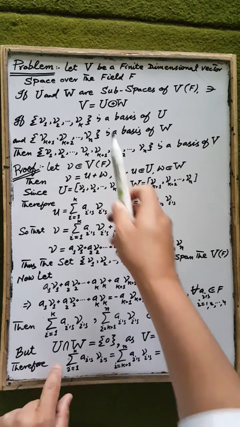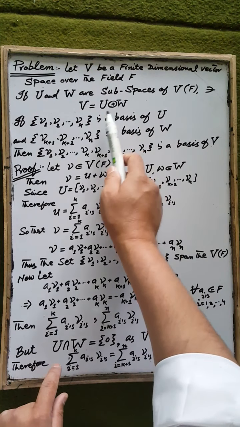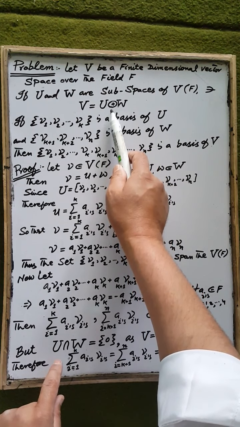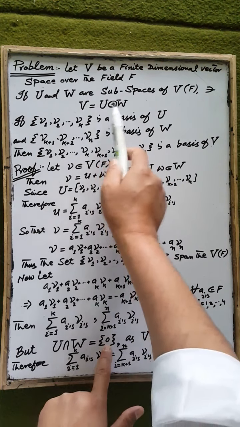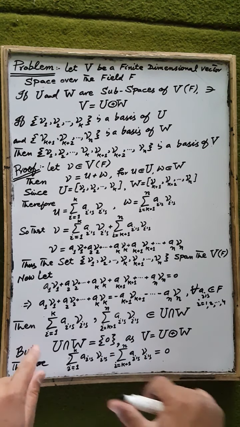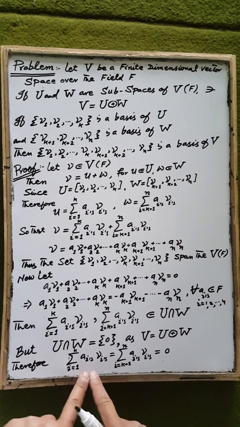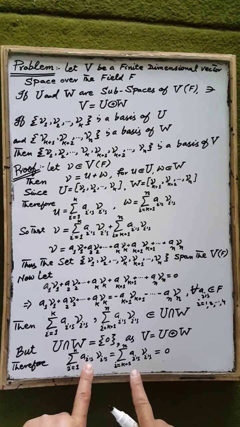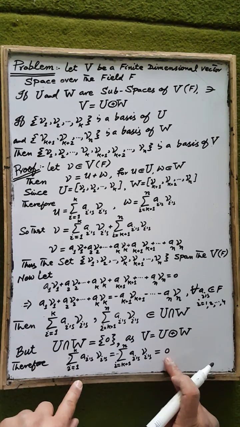But according to the hypothesis, the common element in the subspaces U and W is only the zero vector of the vector space V over the field F, because V is the direct sum of U and W. Therefore, the linear combination of these elements is equal to the linear combination of the other elements, which according to this condition is equal to 0.